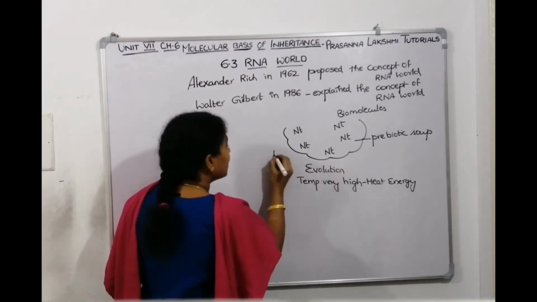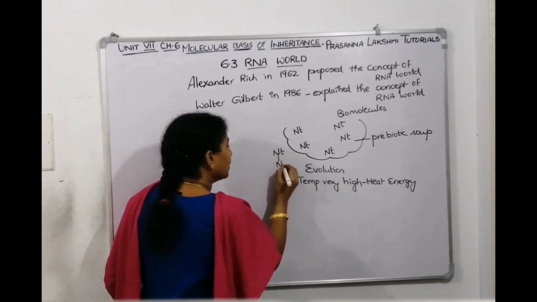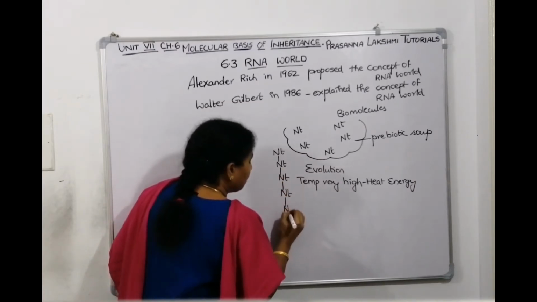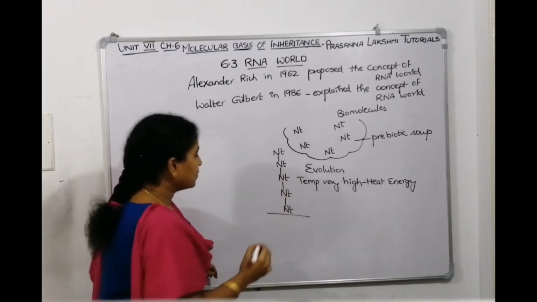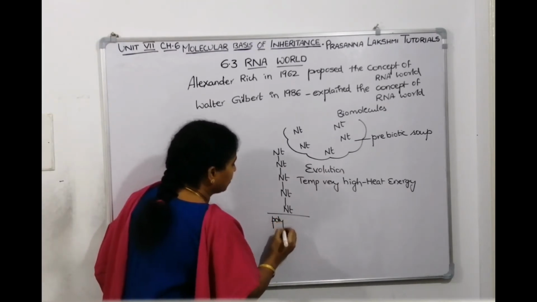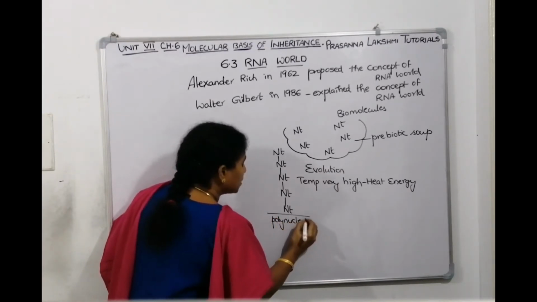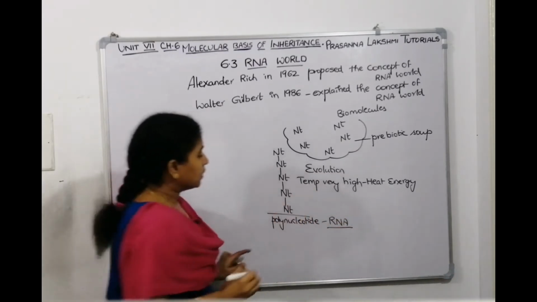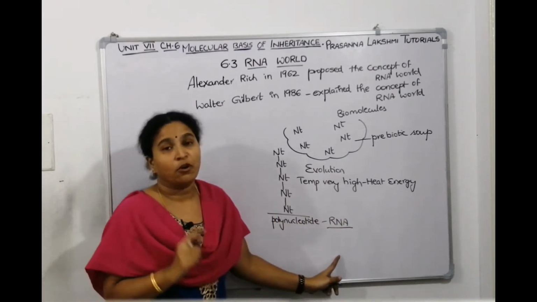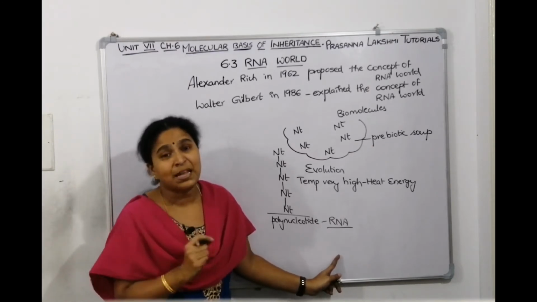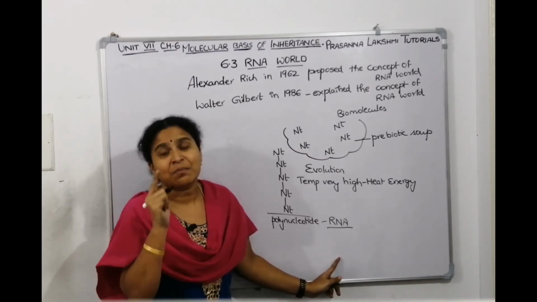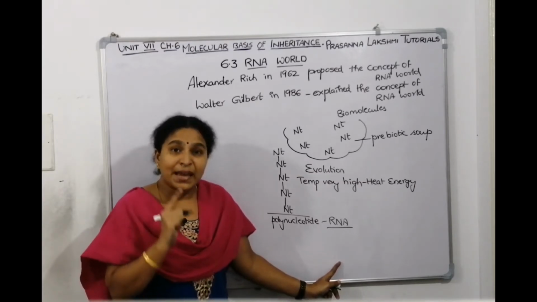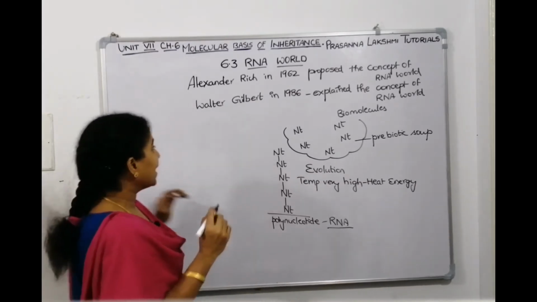So, using this heat energy, the nucleotides joined themselves to make a polynucleotide, which is nothing but the RNA molecule, what we call now. So, the scientists believe that the first genetic material which evolved at the time of ancient evolution is RNA.